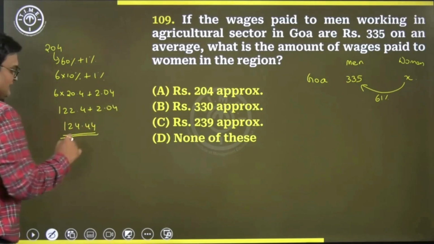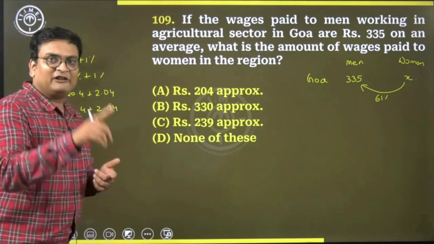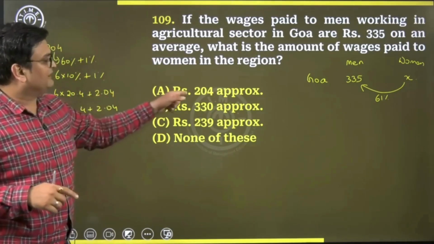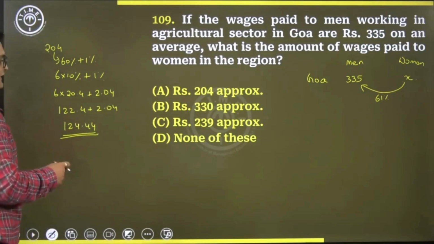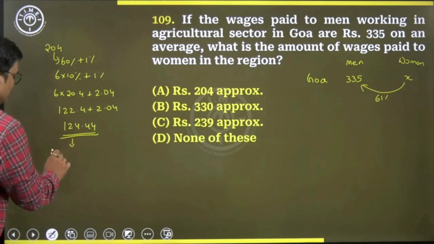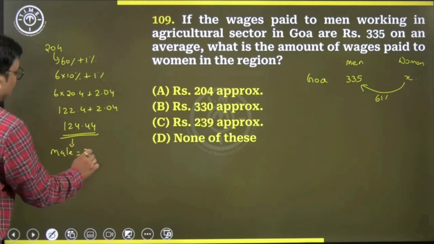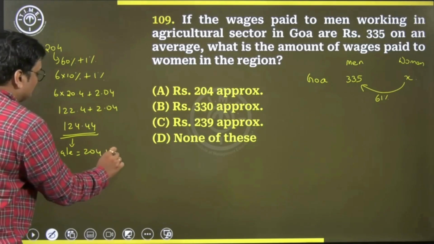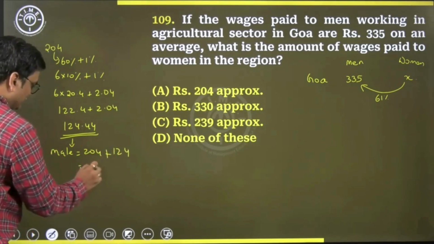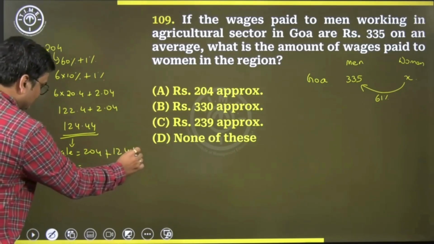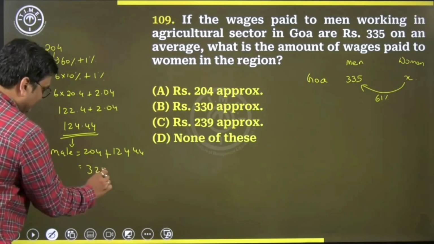This is the increase that we will see if female average earning is 204. So what will be male average earning? 204 plus 124 is going to be 328.44.